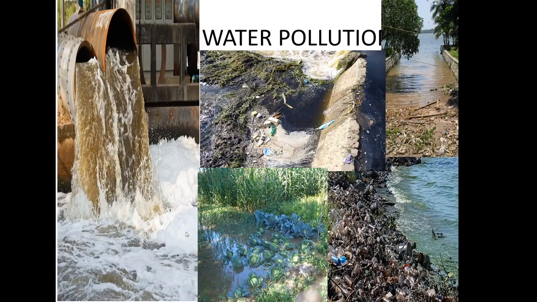Now you can see very clearly the waste coming from the industries. The wastewater coming from the industries contains lots of chemicals. It is dumped into the water bodies, so it is harmful to the animals and plants living inside the water. When these chemicals go into their bodies and are consumed by other animals and human beings, they will also get infected by these chemicals.